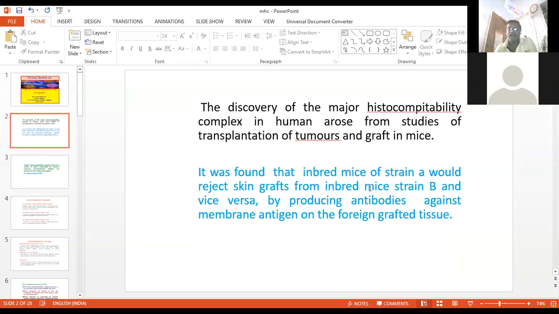Okay, so what exactly is this, the major histocompatibility complex?